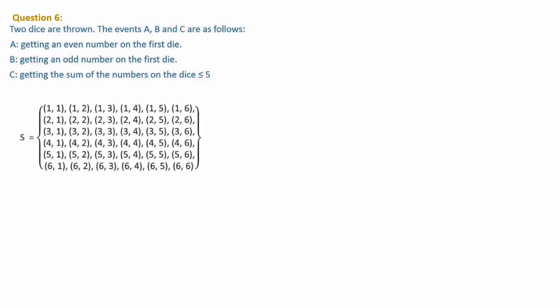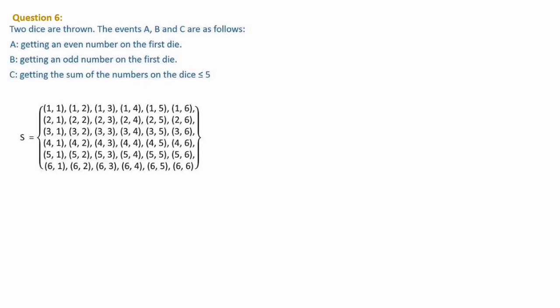So let's write the sample space. 2 dice are thrown. In the previous exercise we have learned how to write the sample space. 2 dice are thrown means each die has 6 elements, 1 to 6. So 1 1, 1 2, 1 3, 1 4, 1 5, 1 6, means the first die element is fixed and the second die element is changing. Here you check, the first die all have 1. And in the next row the first die all have 2. And here first die 3, first die 4, first die 5, first die 6. Total 36 elements.